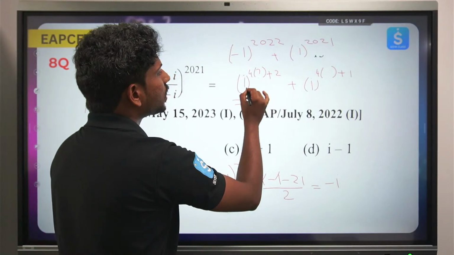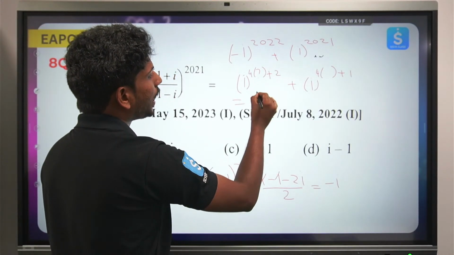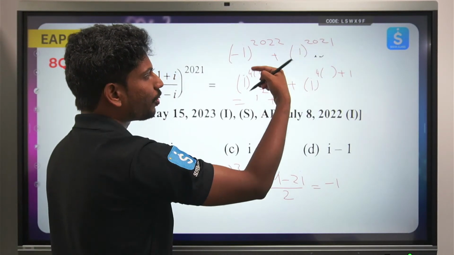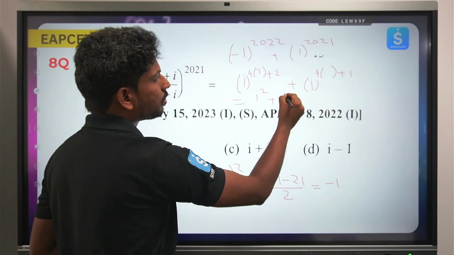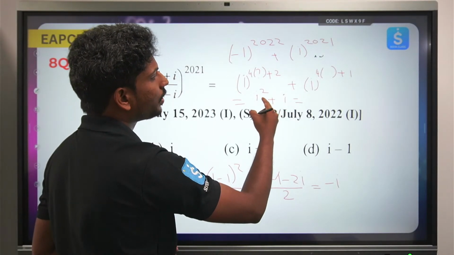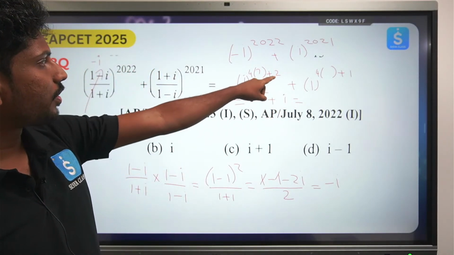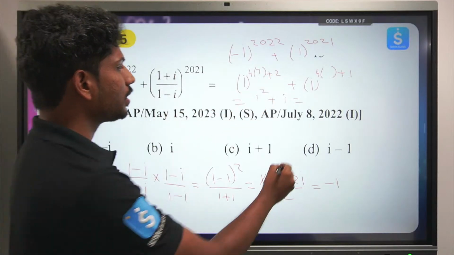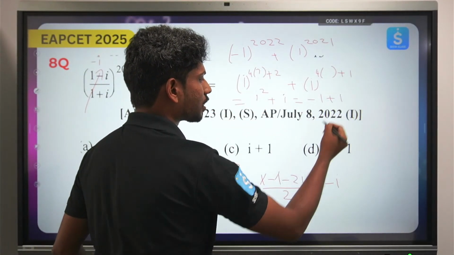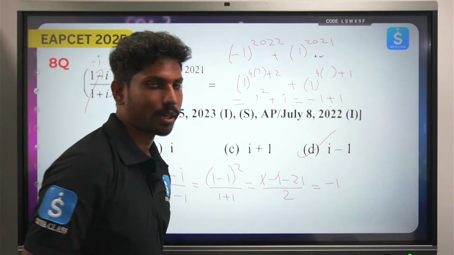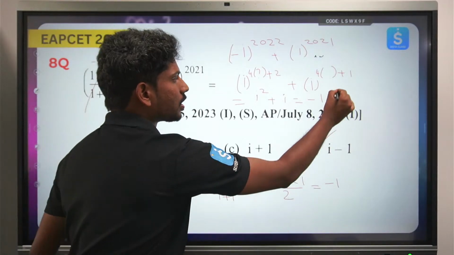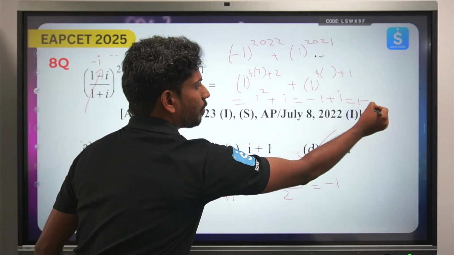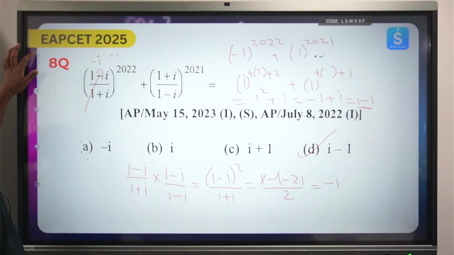So this will automatically be i square, because a multiple of 4 always gives 1 here also. So this will become i. So what is the value of i square? So if you see here, i square value is minus 1 plus i. So finally I got the answer to be i minus 1. So this is minus 1 plus i, I can just write it as i minus 1. So this is the answer.